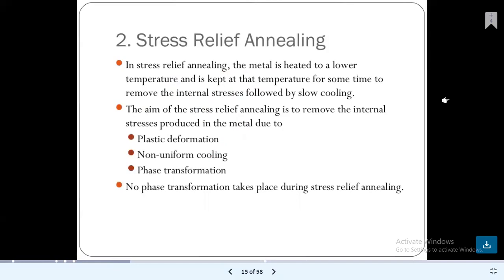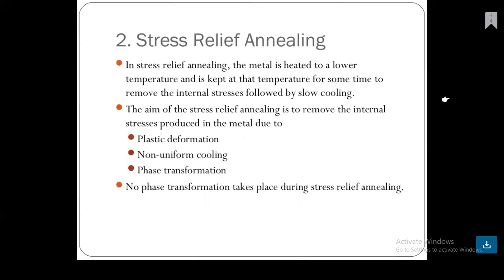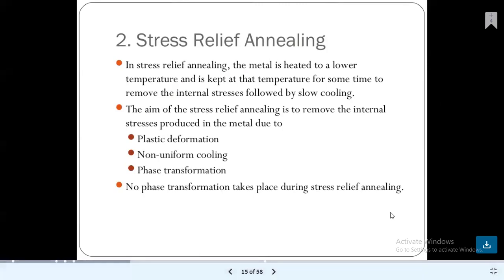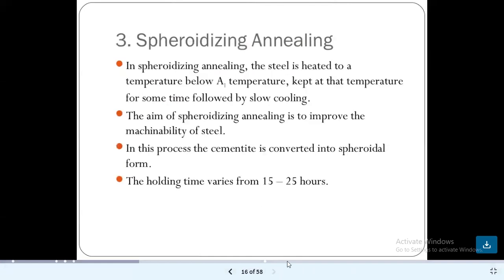The second point is related to stress relief annealing. In stress relief annealing, the metal is heated to a lower temperature and kept at that temperature for some time to remove the internal stresses, followed by slow cooling. The aim of stress relief annealing is to remove the internal stresses produced in the metal due to plastic deformation, non-uniform cooling, and phase transformation. No phase transformation takes place during the stress relief annealing process.